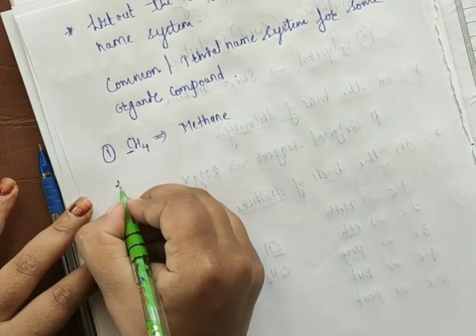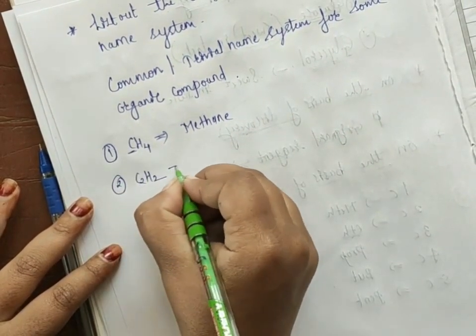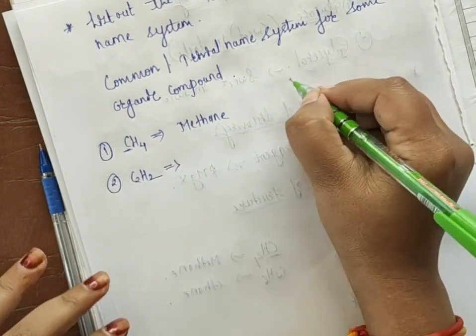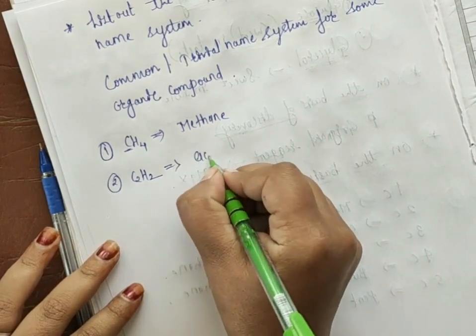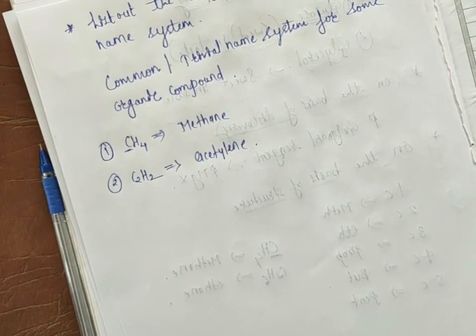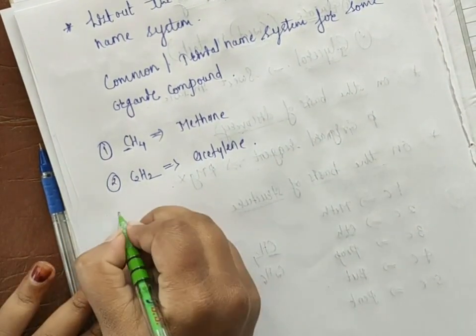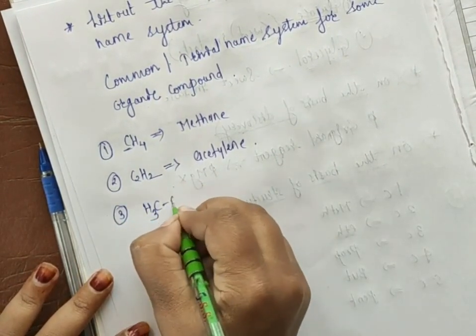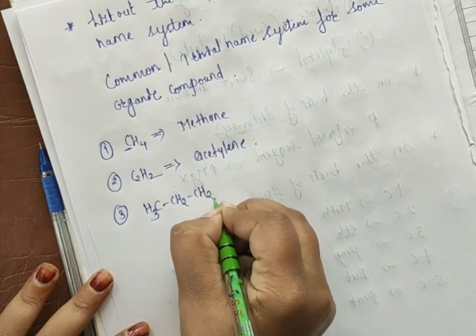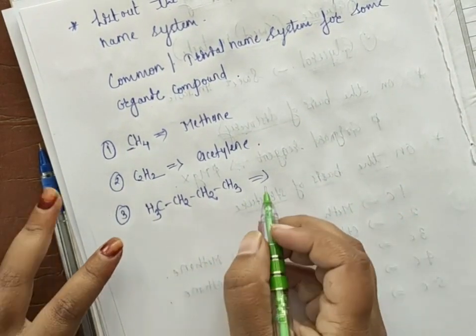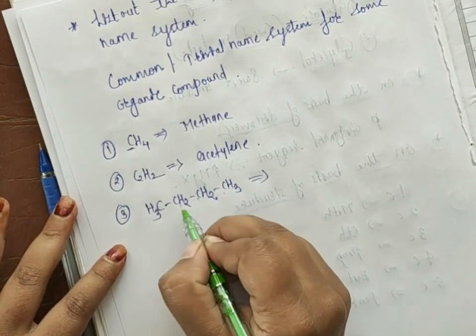Okay, so the next example is C2H2. So all of you know that if there are two carbon atoms, we write eth, and also we can write acetylene. We can also write that name; that particular organic compound will be acetylene. Next example will be CH3CH2CH2CH3. Okay, so all of you count the carbon atoms here. How many carbon atoms? 1, 2, 3, 4.